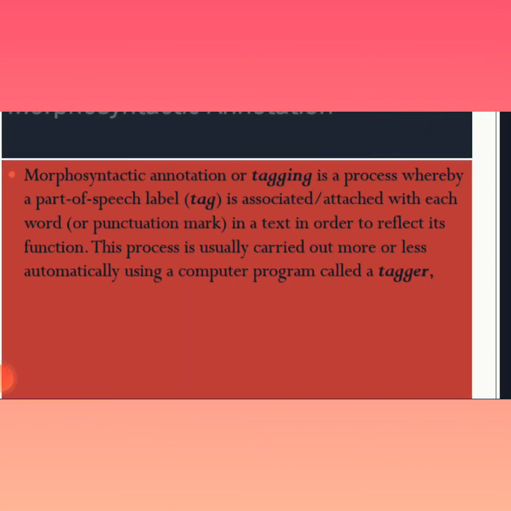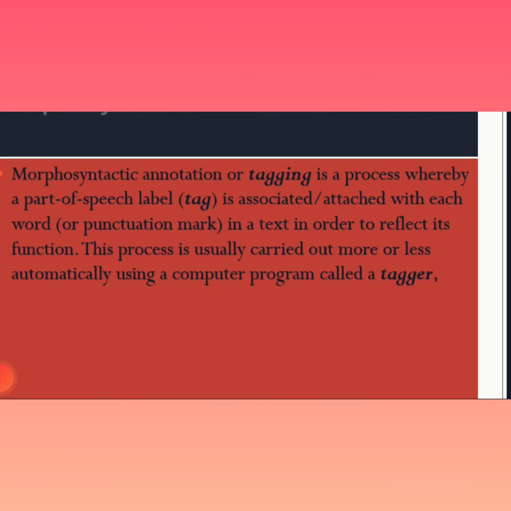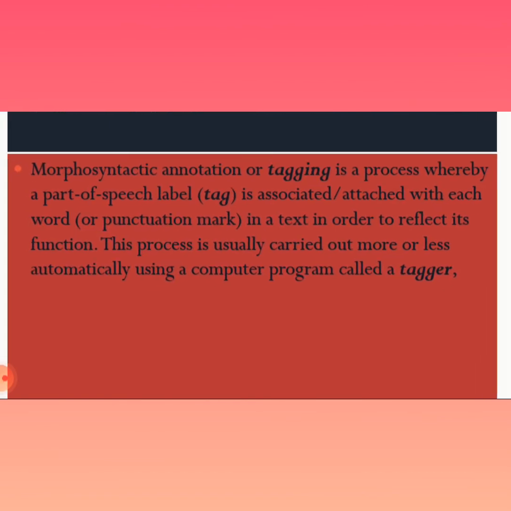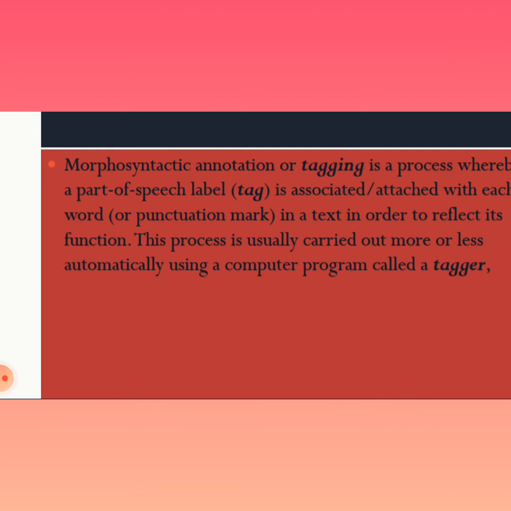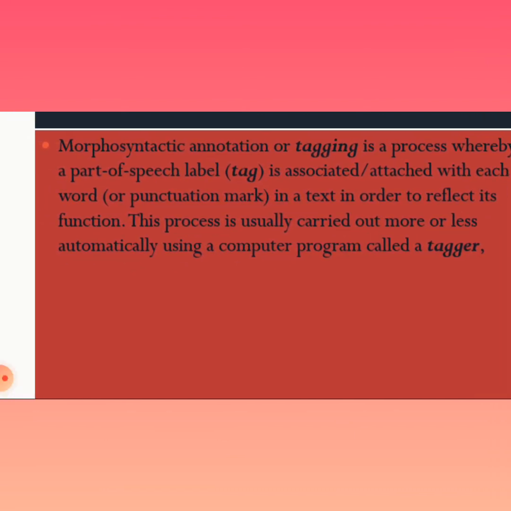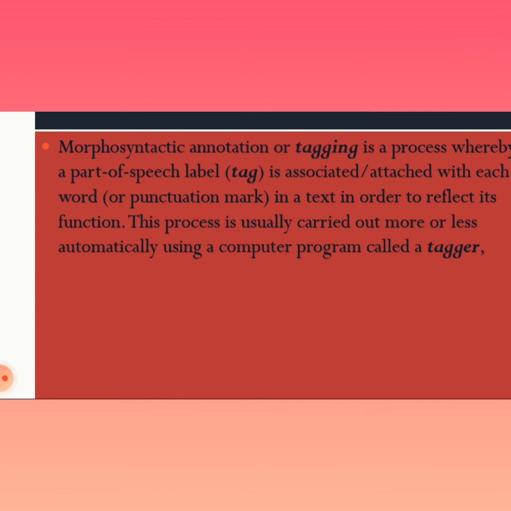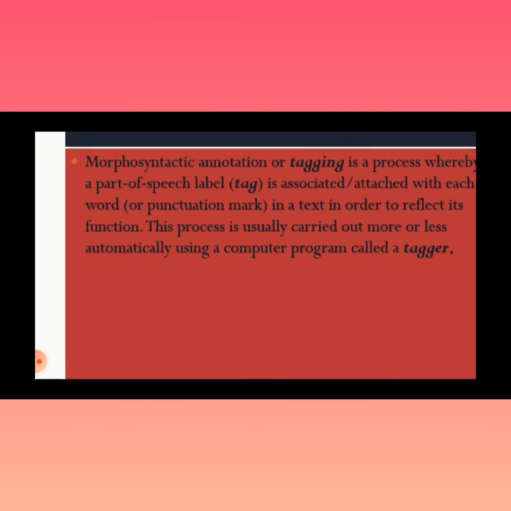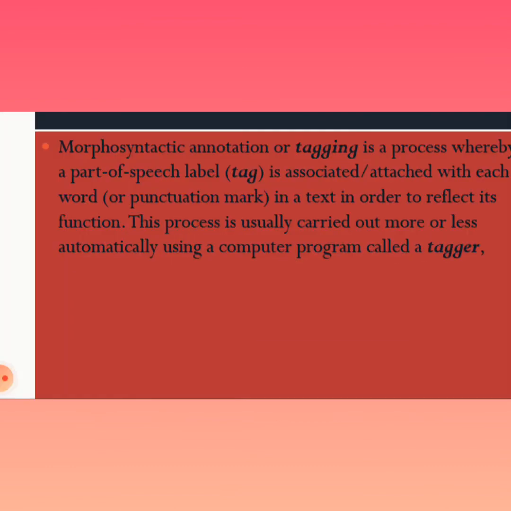Morphosyntactic annotation. Morphosyntactic annotation or tagging is a process whereby a part-of-speech label or tag is associated with each word or punctuation mark in a text in order to reflect its function. This process is usually carried out more or less automatically using a computer program called a tagger.